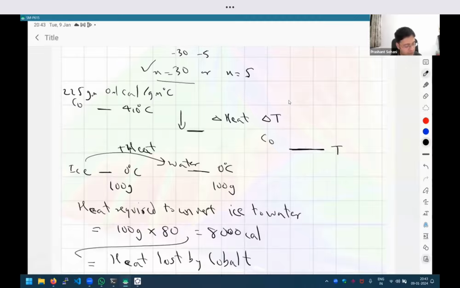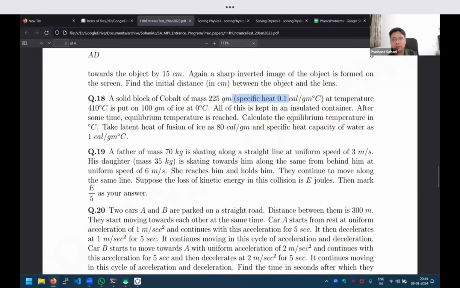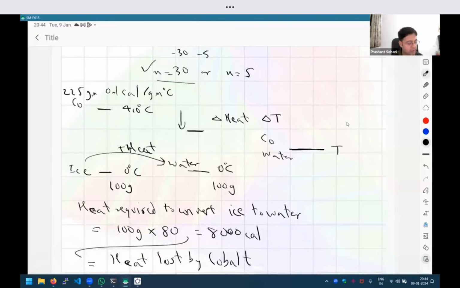So the cobalt has also reached the same temperature and water has also reached the same temperature. And finally, that is the picture we are asked about, because we have to calculate the equilibrium temperature. So I want to know that final diagram only. I don't care about this intermediate diagram as much. So let me directly calculate that final diagram. Okay, so if I want to do that, I need to know how much heat cobalt has lost altogether.